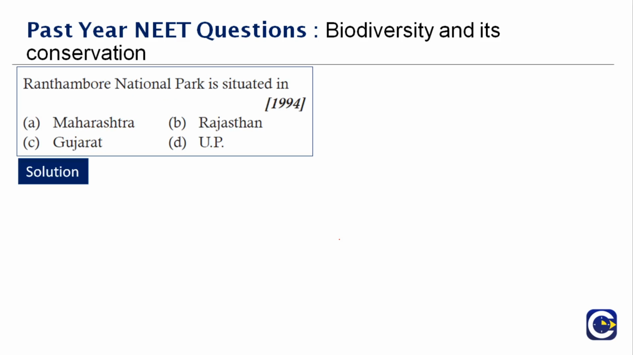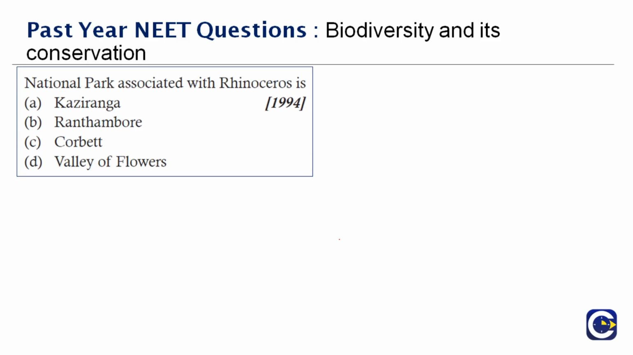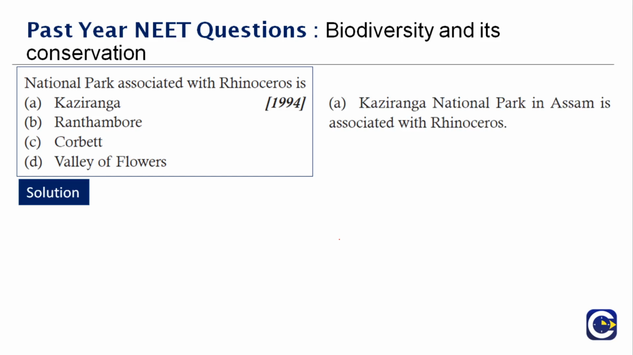Ranthambore National Park is situated in dash. I think we discussed this in the earlier parts of the same chapter. Yes, the answer is Rajasthan. It is situated in Rajasthan. Next question here. National park associated with rhinoceros is dash. This is again an easy question for you. Yes, it is Kaziranga National Park, which is situated in Assam and associated with the rhinoceros.